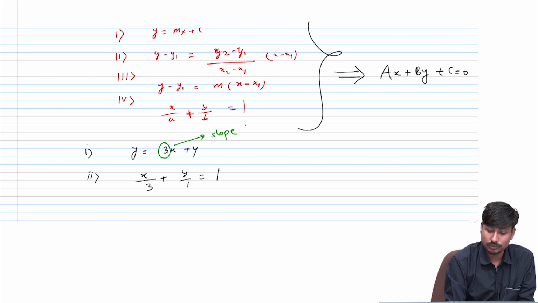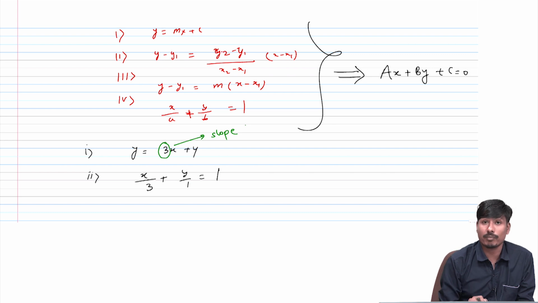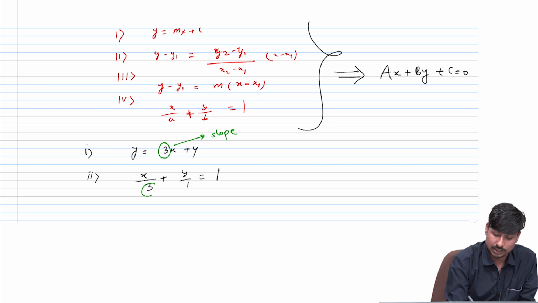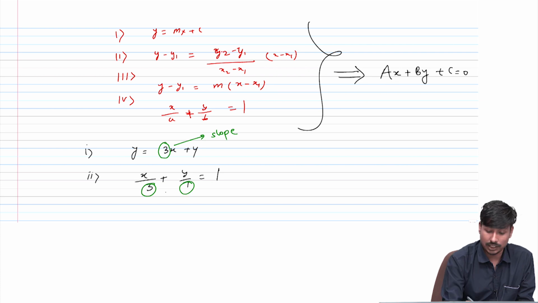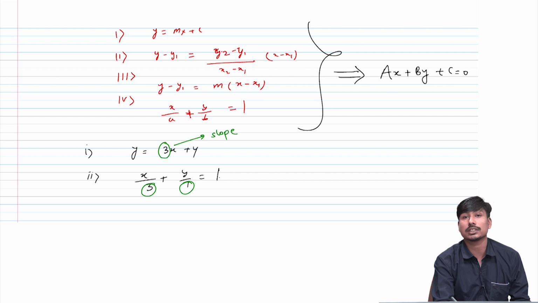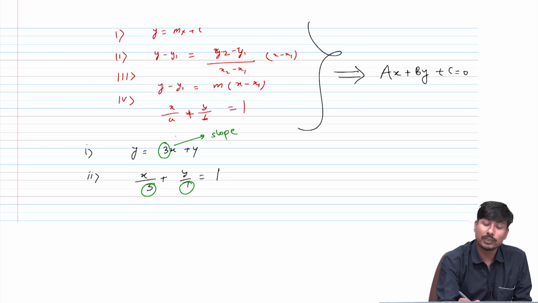Now I want to know the intercepts of these lines. For the second line I can see that the x intercept is 3 and the y intercept is 1. Can I do the same with the first line? No, I have to again convert it into intercept form.